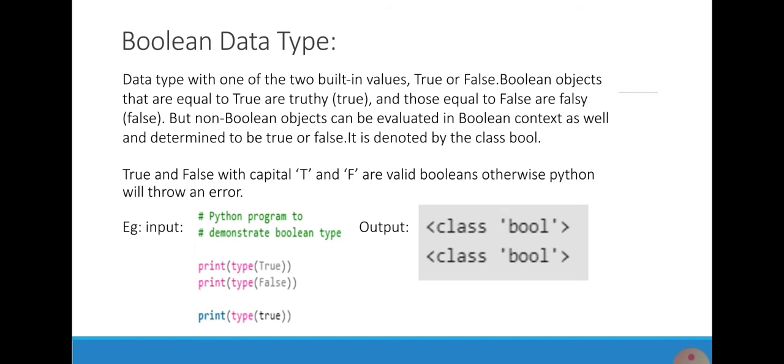Next one is Boolean data type. Data type which has one of two built-in values, true or false. Boolean objects that are equal to true are truthy, and those equal to false are falsy. But non-Boolean objects can be evaluated in Boolean context as well and determined to be true or false. It is denoted by the class bool. The same example is given.